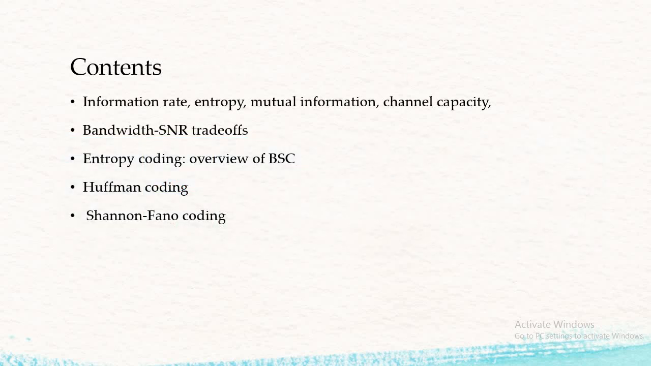Then the contents of today's lecture. First, information theory, entropy, mutual information, channel capacity is the first part. Second part is bandwidth, signal to noise ratio trade-offs, entropy coding, overview of BSC, Huffman coding and Shannon-Fano code. So these are all the contents of unit number 3. Now in today's lecture we are going to start with the first content.